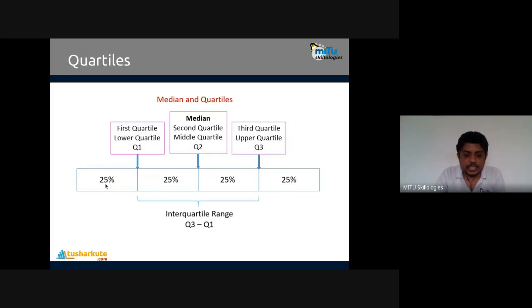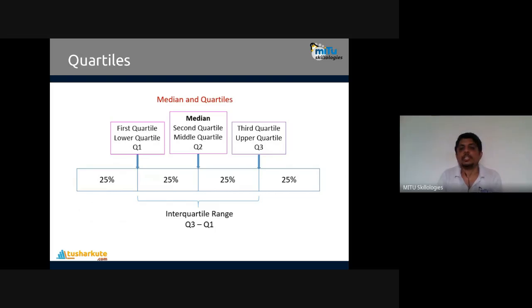The center of the first 25 and second 25 is called the first quartile, Q1. Then the center from second 25 to third 25 is the median, which is at the center of the whole data also. Though it is the center of the second and third quartile, it is the center of all the data, which is why it is called the median, the middlemost element.